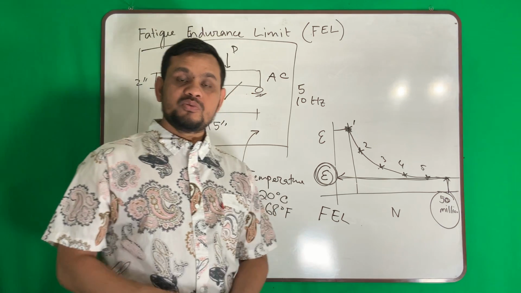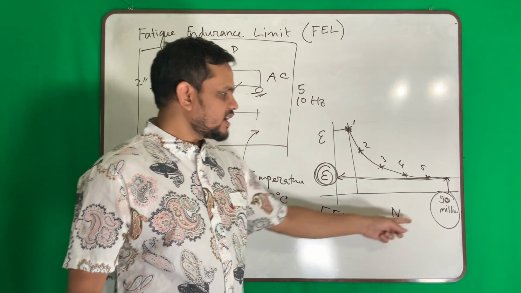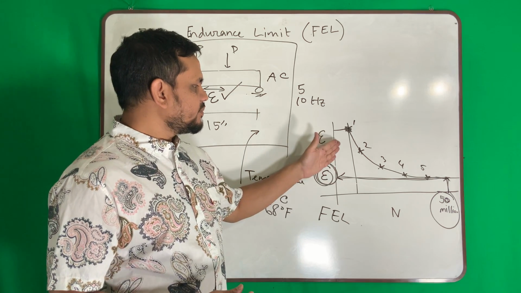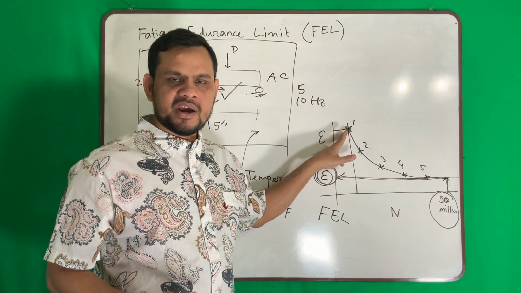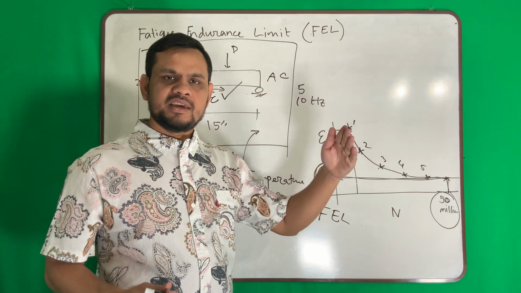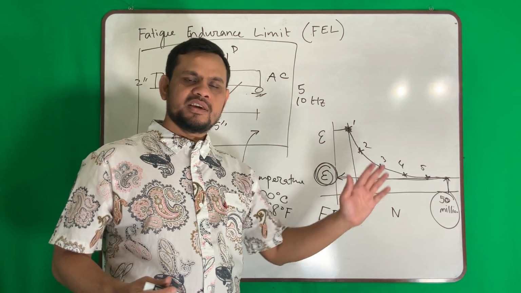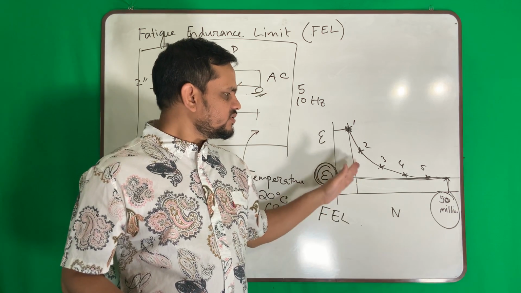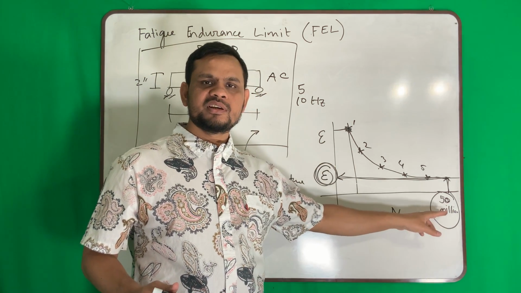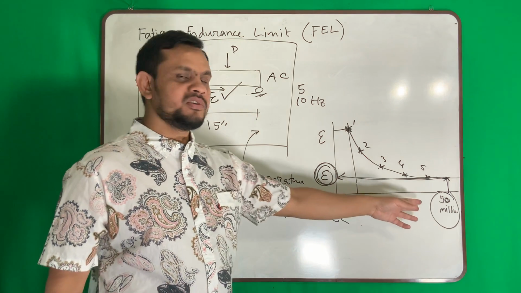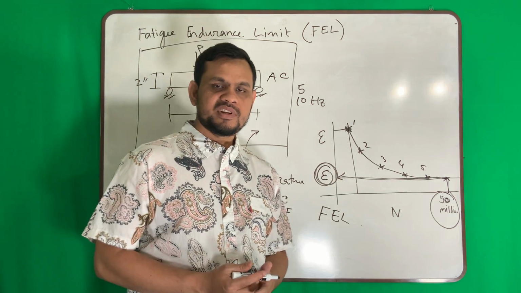Now, if you can do the test exactly up to 50 million is good. Like you took a sample, applied say 800 microstrain, got a value, then 600 microstrain, get your N, then 400, get your N. In this way you can find where you are getting 50 million. But it takes a huge amount of time. 50 million cycles will take months to finish this test.